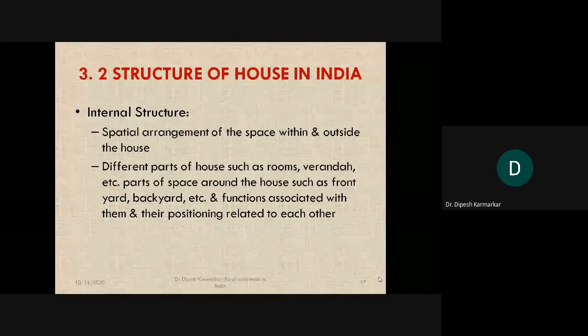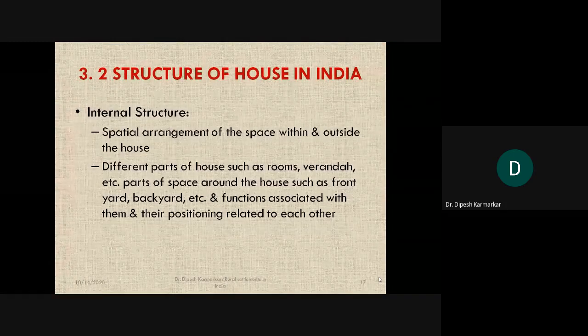In some of the rural areas, if you have seen rural settlements or rural houses, you might have observed that as you enter the house, you have a specific place which is kept only for the outsiders, the people who are absolutely not allowed to enter inside. You will find that a couple of chairs are kept there, so people as they enter can sit there only instead of entering the house. These are the arrangements.